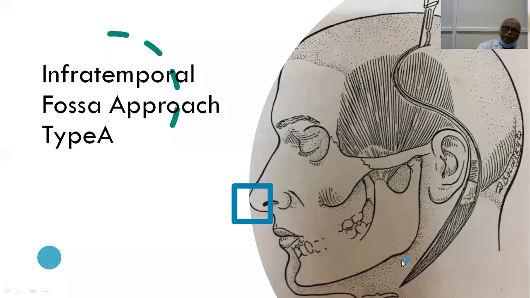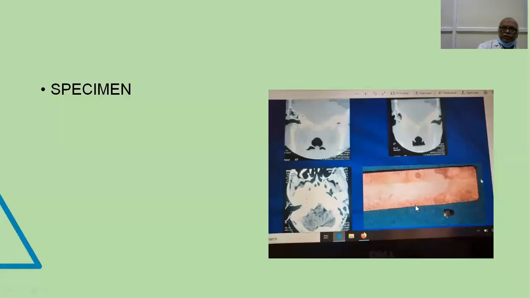Once you identify the jugular bulb, identify the sigmoid sinus behind, you block the sigmoid sinus superiorly, and identify the internal jugular vein below and ligate it. Now the sigmoid sinus and the internal jugular vein are blocked superiorly and inferiorly. You can very safely open the jugular bulb, identify the tumor and excise it. This is the specimen which we have excised.